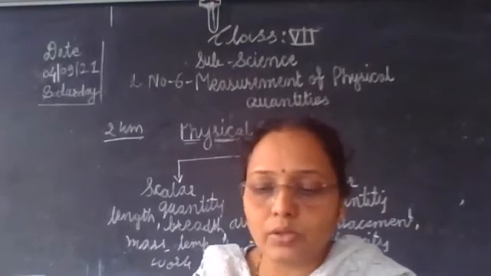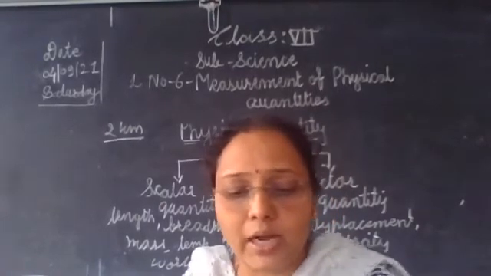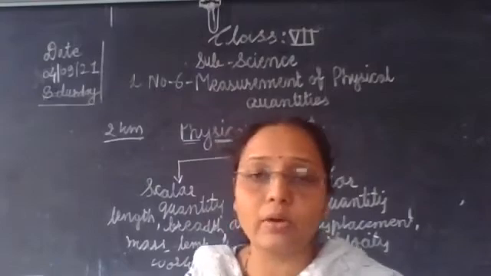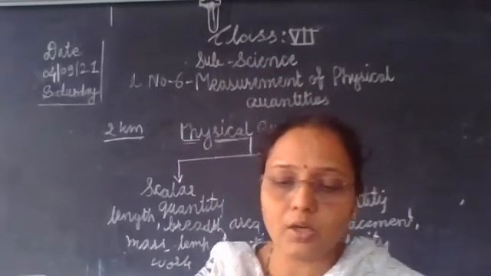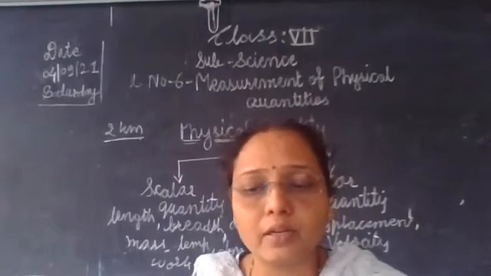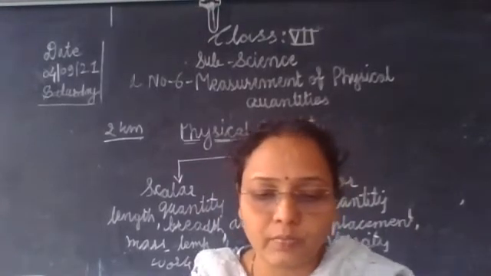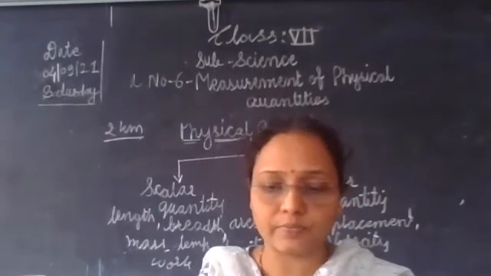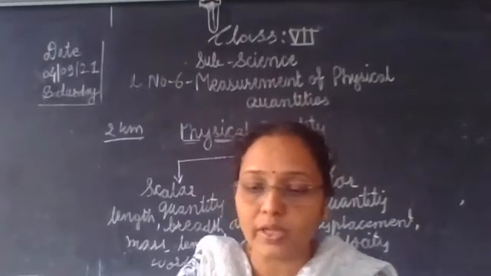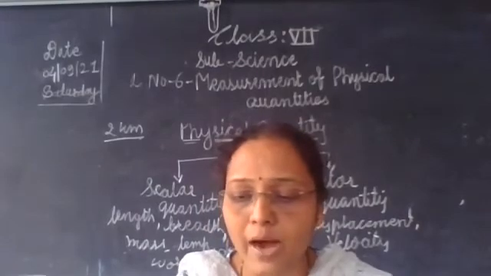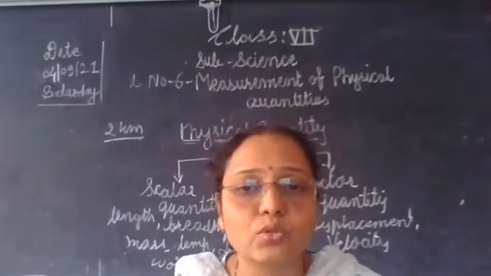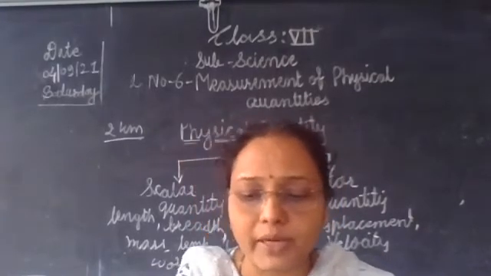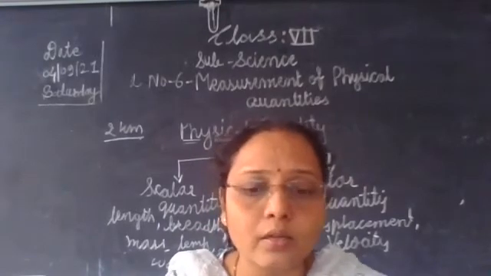The physical quantities that are unique and cannot be expressed in terms of others are known as fundamental physical quantities. There are 5 fundamental physical quantities. Then we are going to learn about mass. What is mass? The amount of matter present in a substance is called mass.